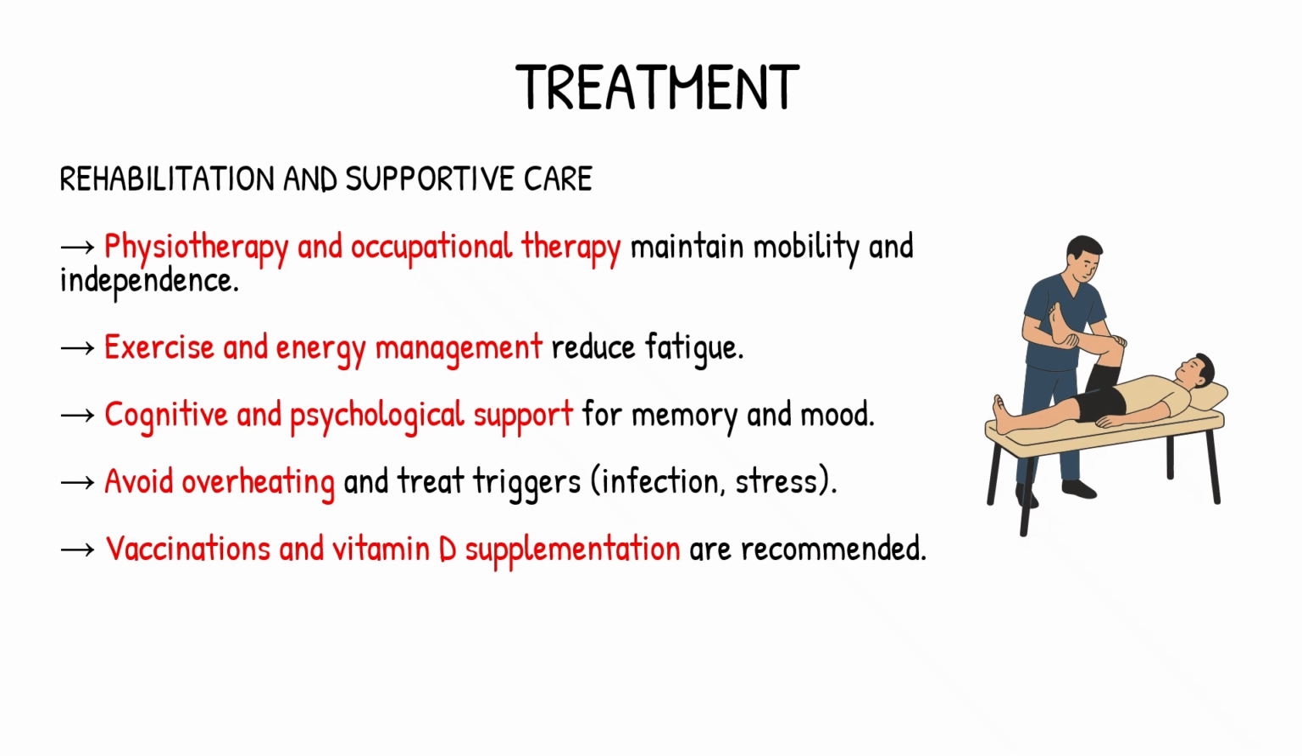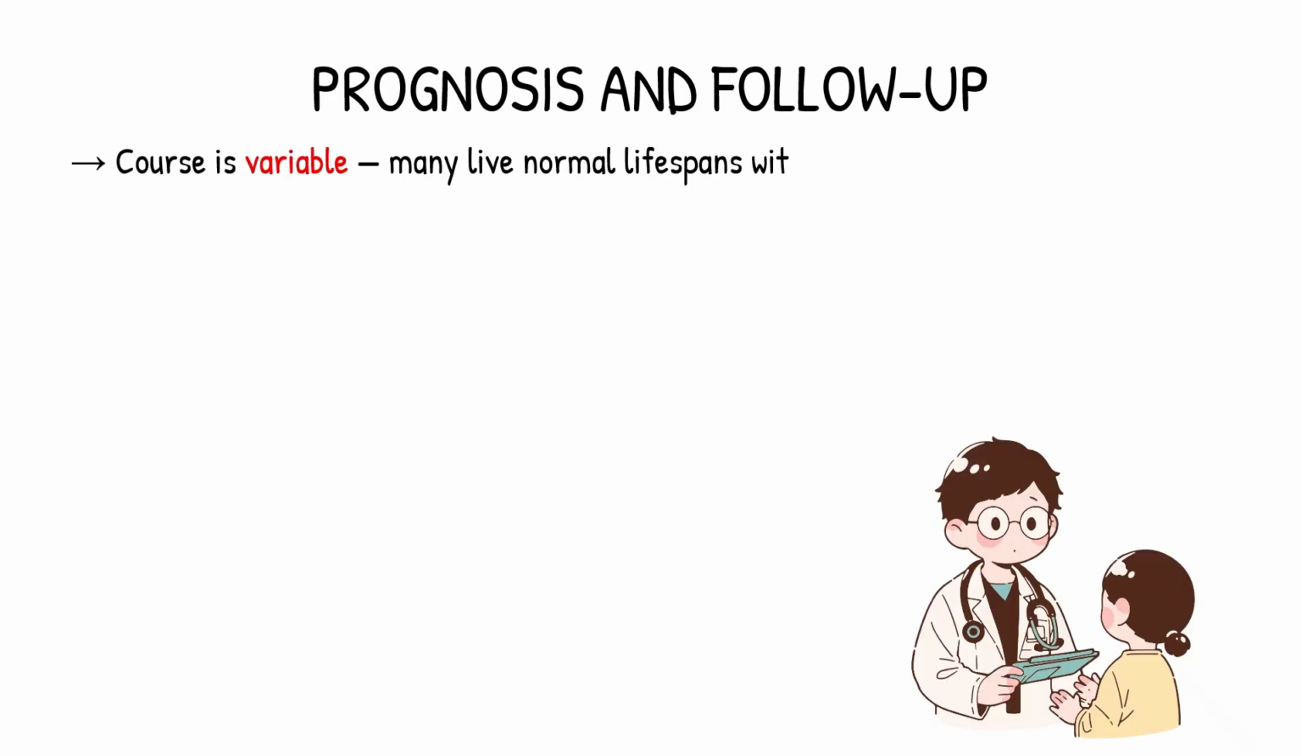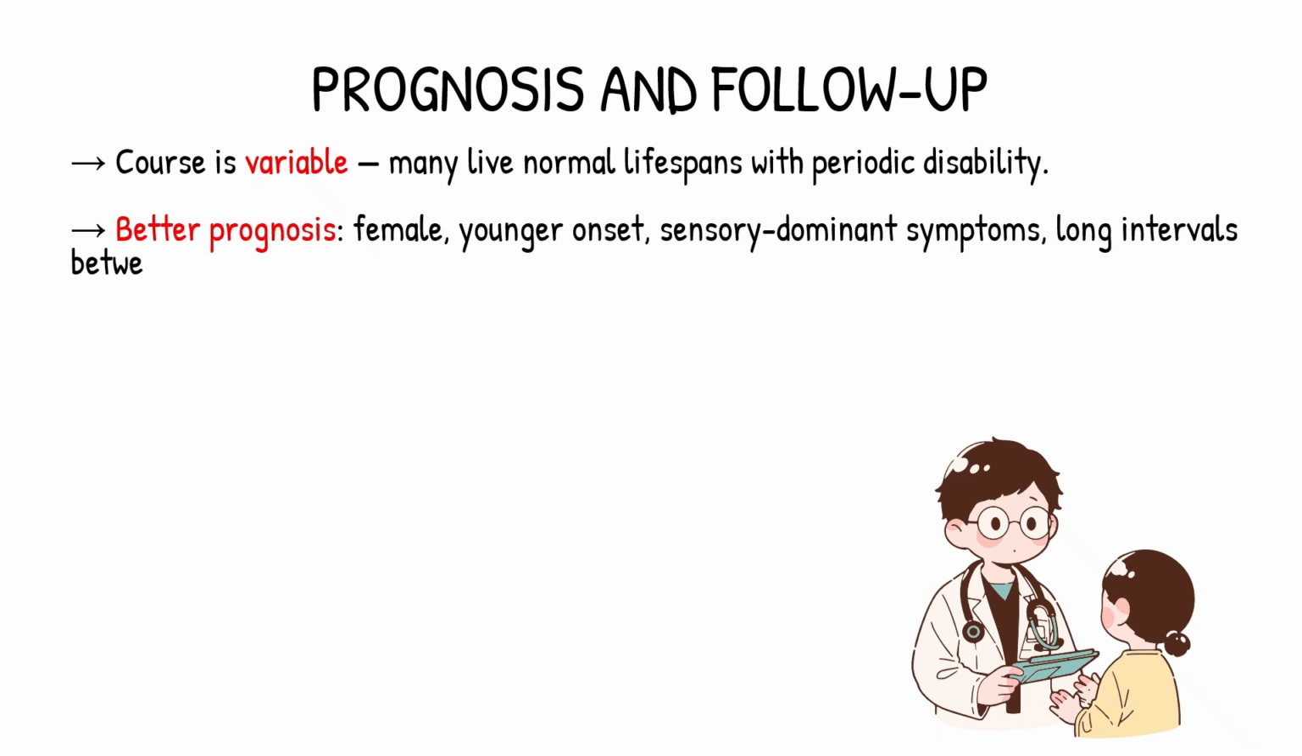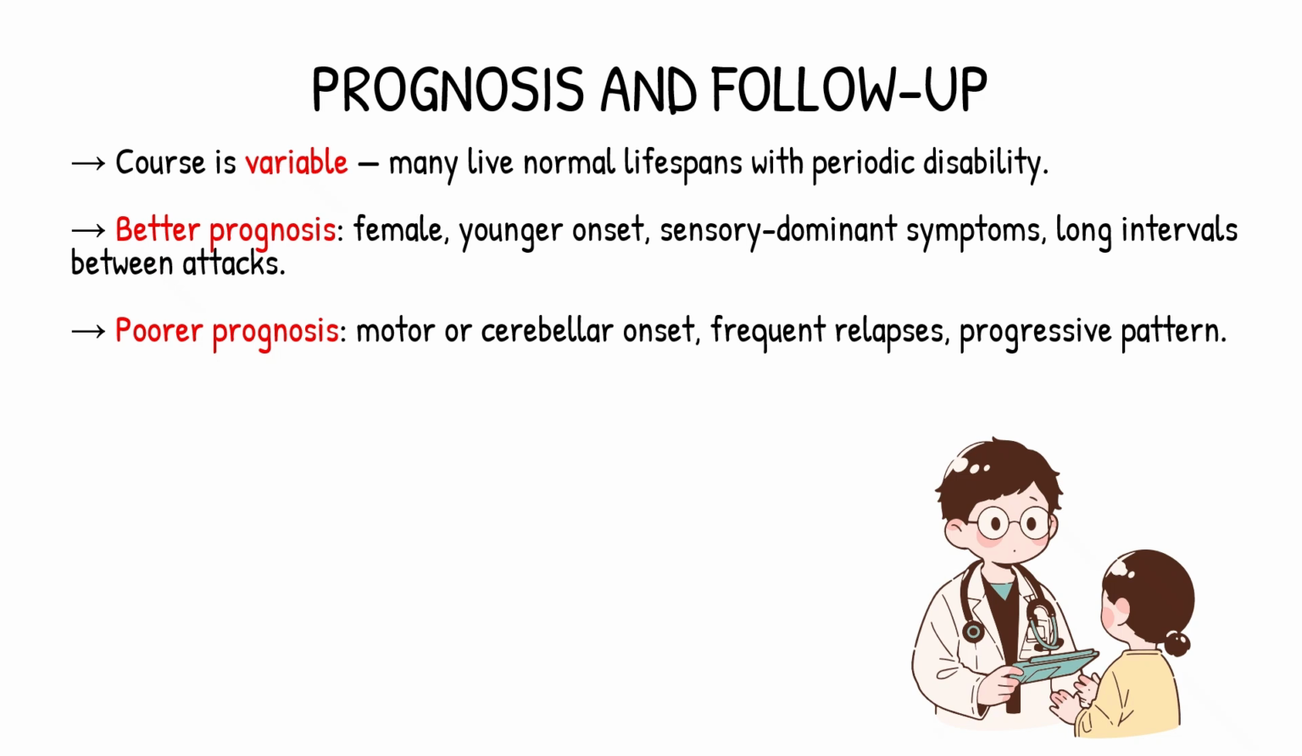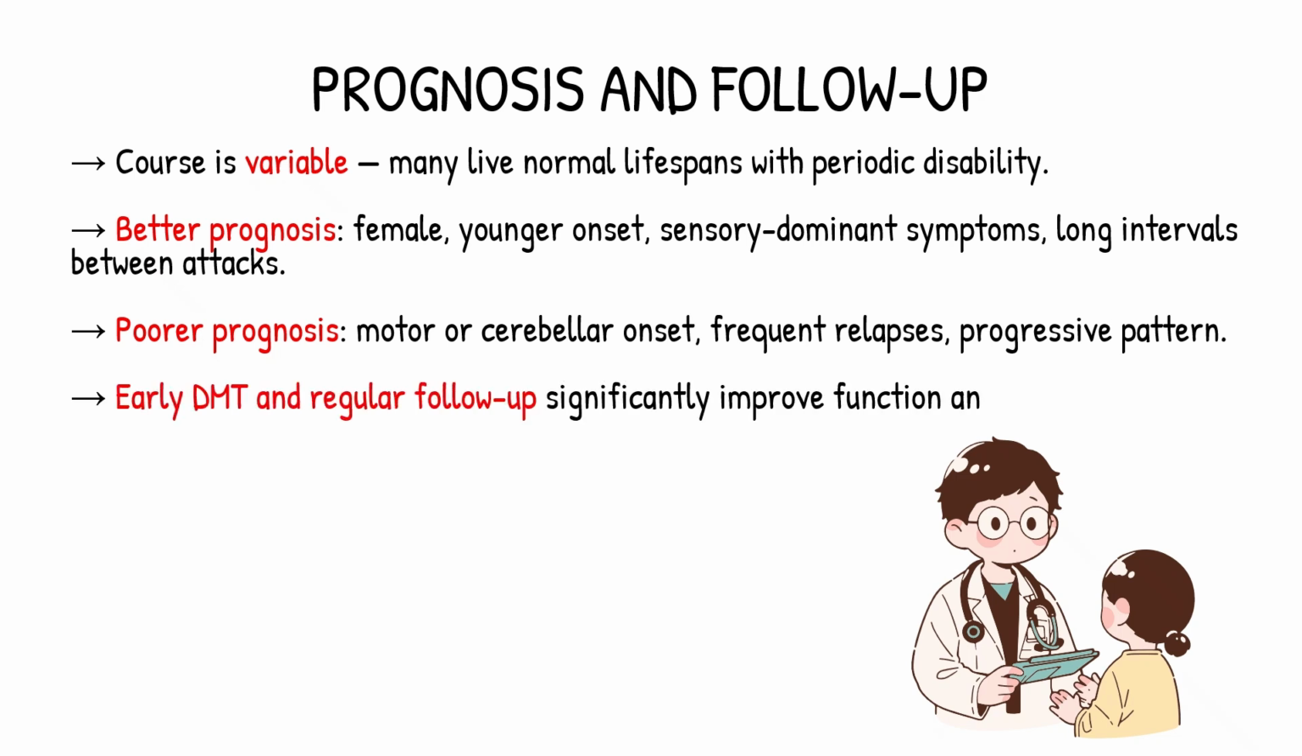Now let's look at the prognosis, what the future looks like for someone with MS. Multiple sclerosis varies from person to person, but most people live a normal lifespan with occasional disability. Better outcomes occur in women, younger patients, and those with sensory symptoms and long gaps between attacks. Poorer outcomes happen with motor or balance symptoms early on, frequent relapses, or a progressive course. Early treatment with disease-modifying therapy and regular follow-up greatly improve long-term function.